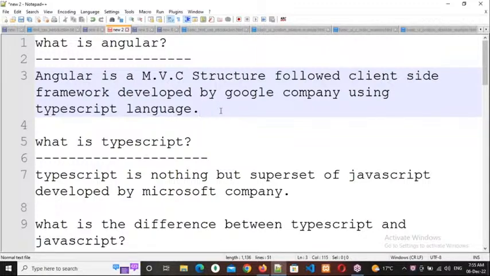Actually, what is the system requirement for the laptop to practice this Angular? Tomorrow's class I will explain it. Okay, system requirements, all those things, how to install Angular or TypeScript. Tomorrow definitely I will explain.